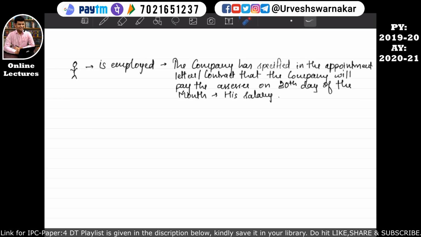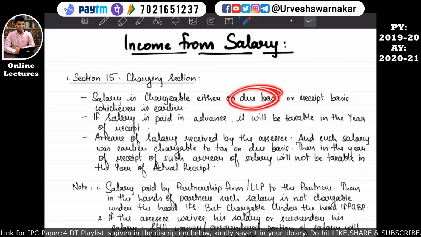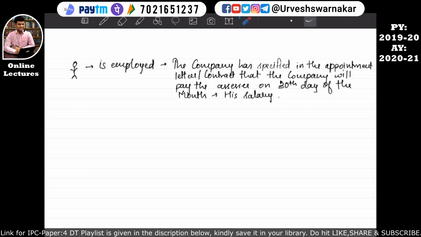So basically, what does due basis mean? So here I have written due basis. Due basis simply means the date specified by the company on which the company will pay the assessee. So basically the 30th day of the month is the due date of receiving the salary.